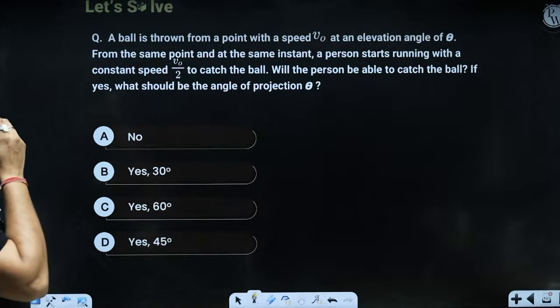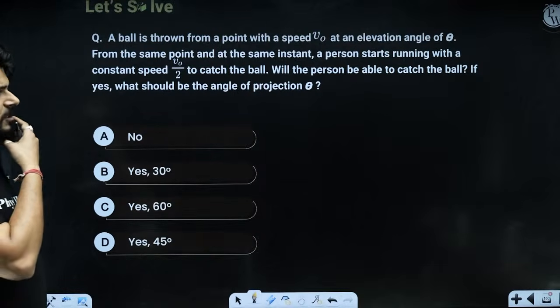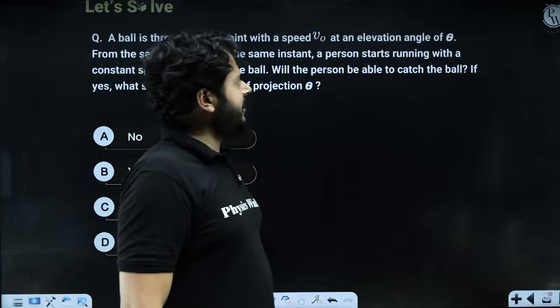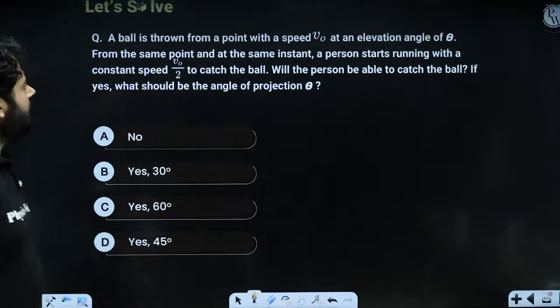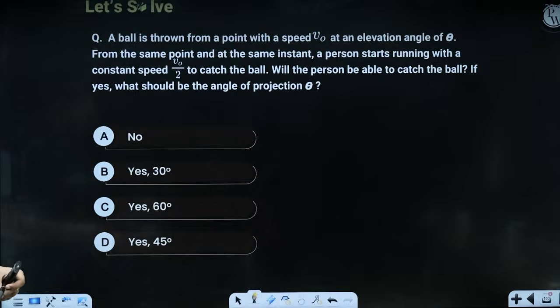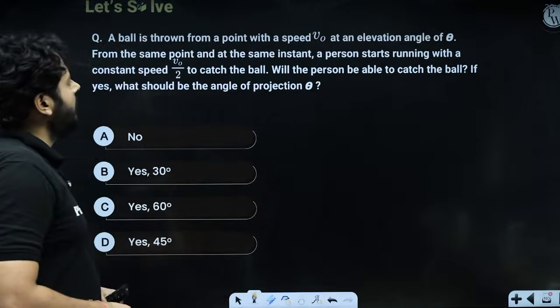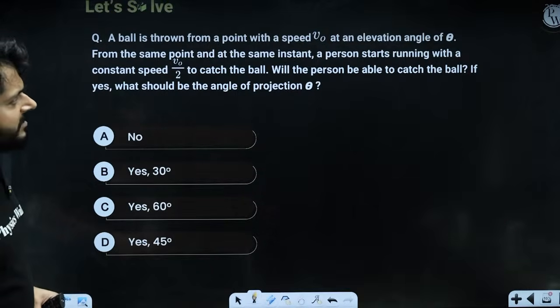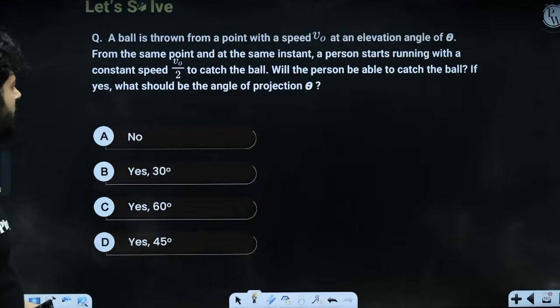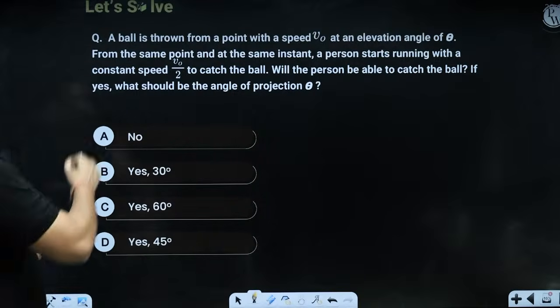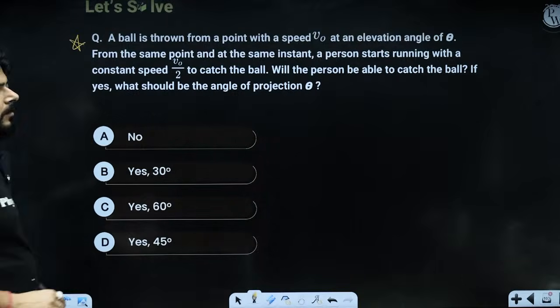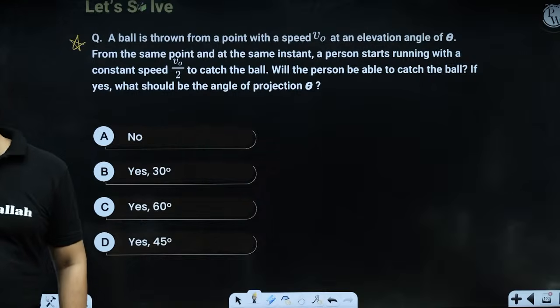Look into this question. A ball is thrown from a point with a speed v0 at an elevation angle of theta. From the same point and at the same instant, a person starts running with a constant speed v0 by 2 to catch the ball. Will the person be able to catch the ball? If yes, what should be the angle of projection? Think about it.